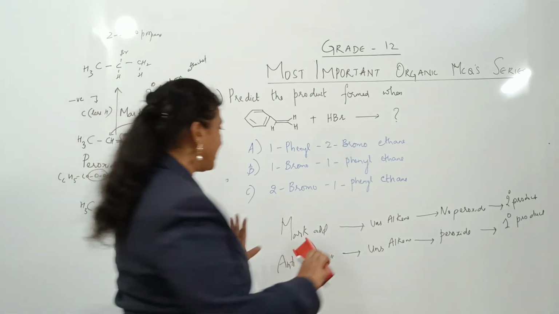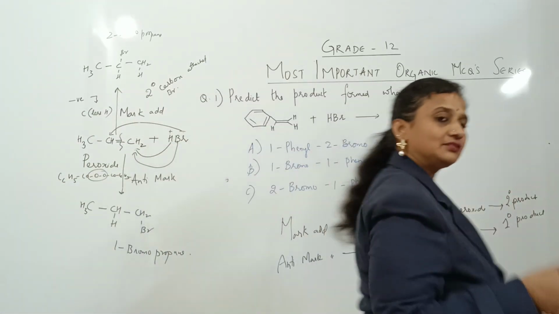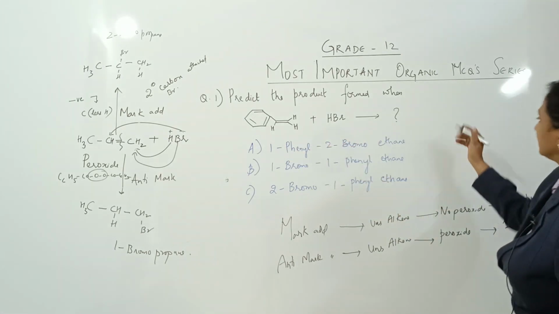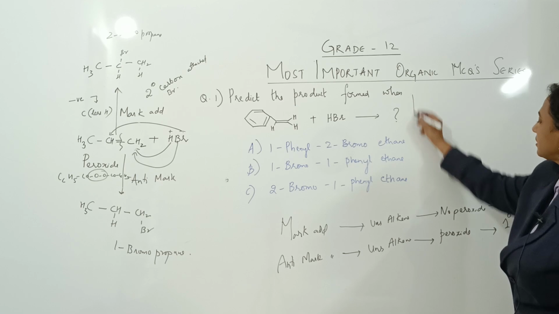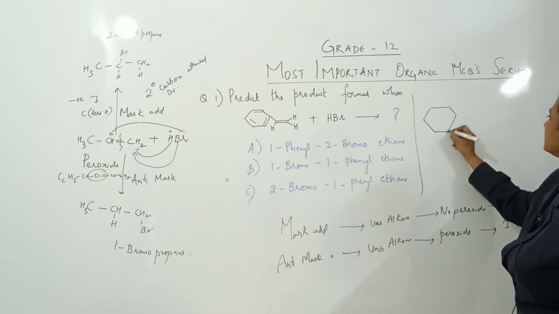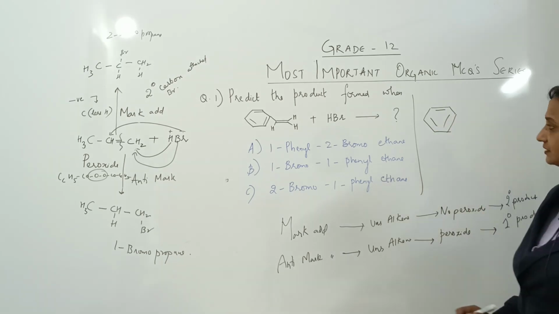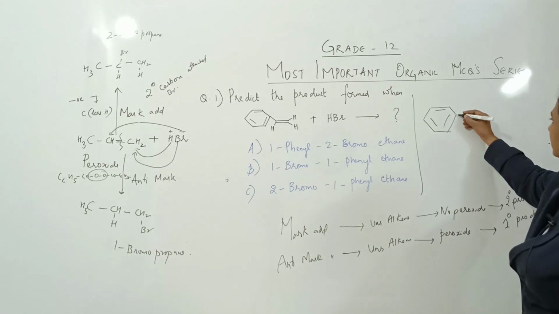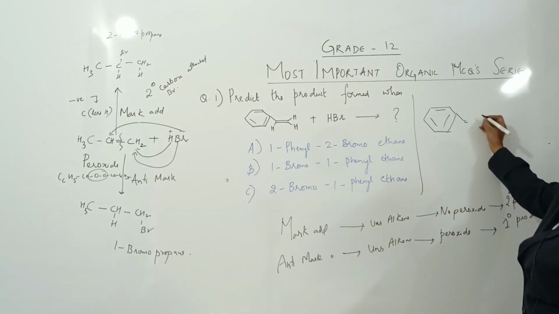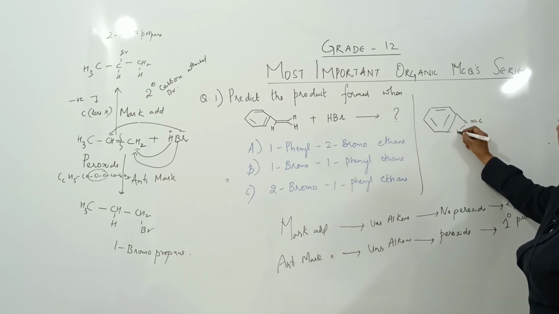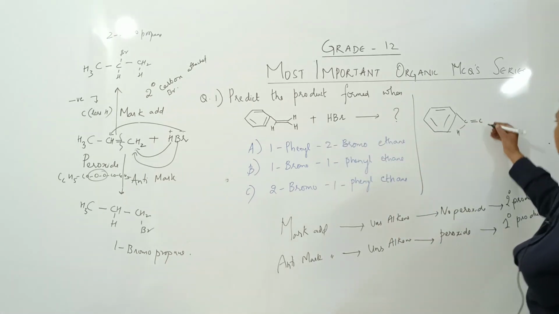Concept is done. I am erasing this, or shall I write here? Now take that compound and elaborate it. I am writing the same compound here, easy peasy. Now this bond is attached to this carbon. There is a carbon here. Take this carbon, again write the double bond. To that carbon there is hydrogen, and to that particular carbon there is hydrogen.